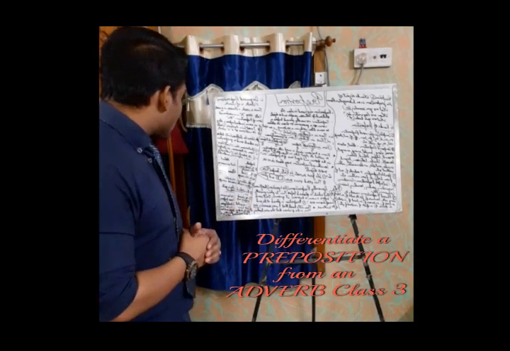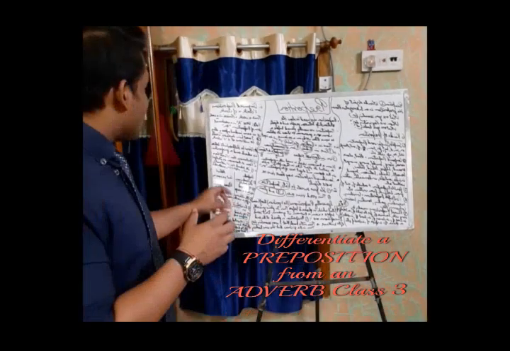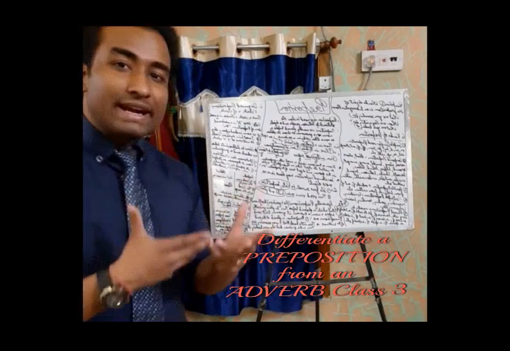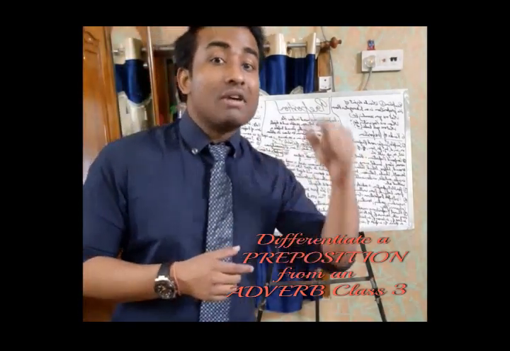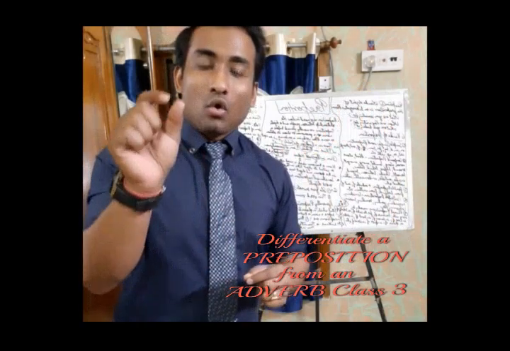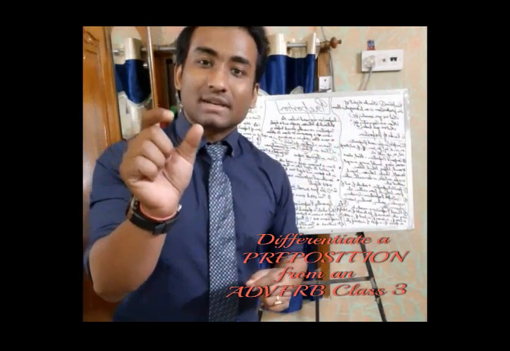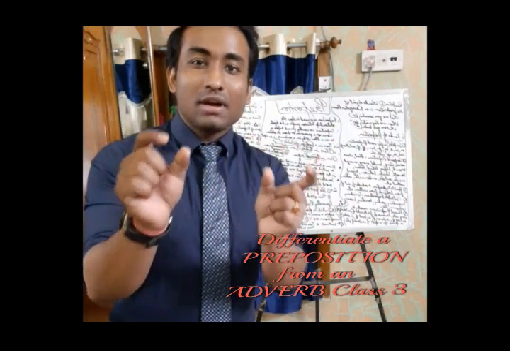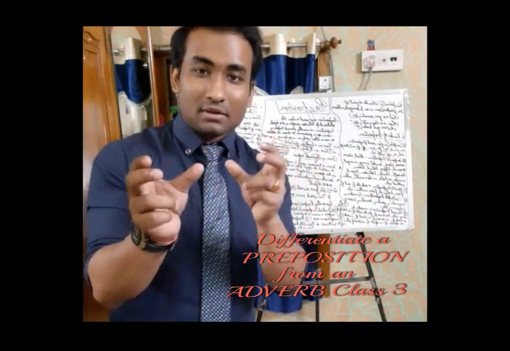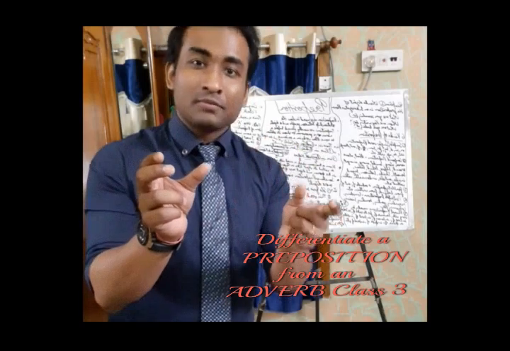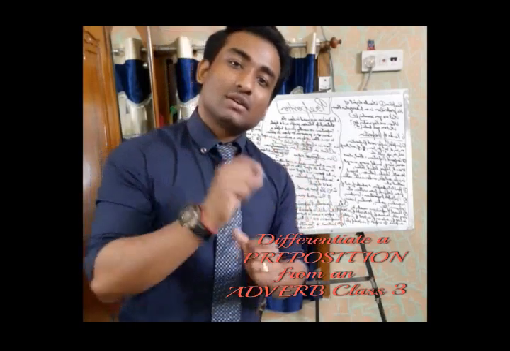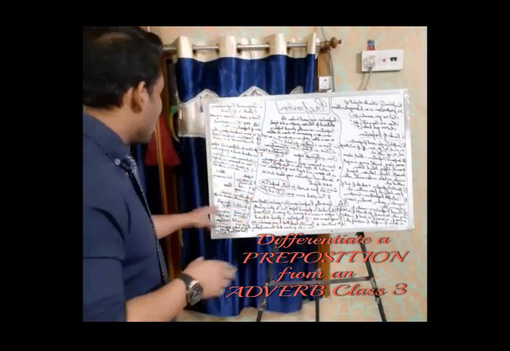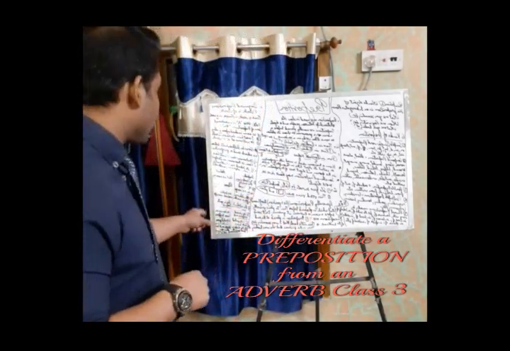Let us come to the last one of preposition and adverb. He ruled over him. Over is a preposition because it is coming just before a pronoun, and this preposition has its object, which is a pronoun. So that's why over is a preposition here. He ruled over him.